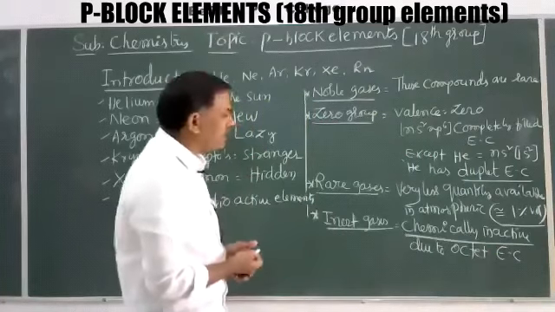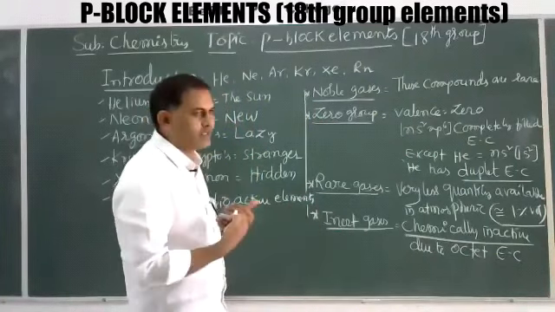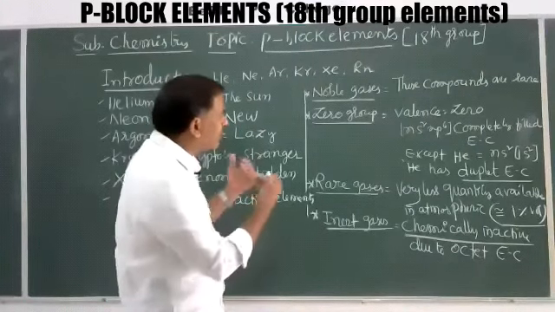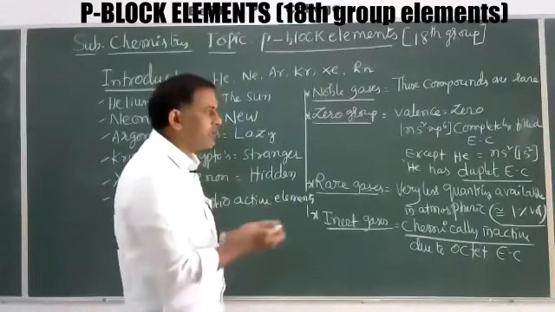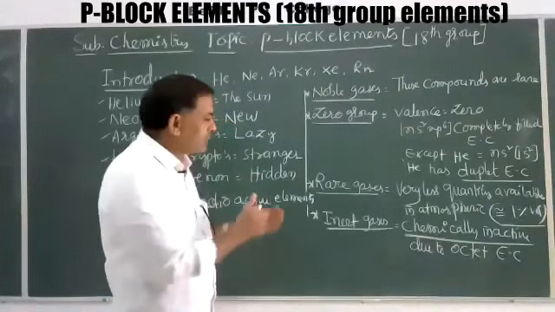They do not lose or gain electrons. Under normal conditions, these elements do not gain or lose electrons. That's why they are chemically inactive and called inert gases.